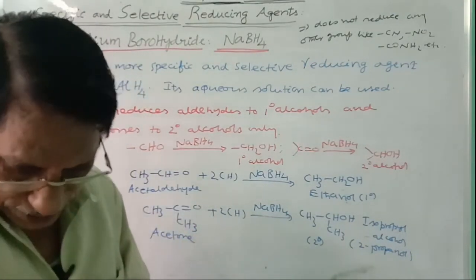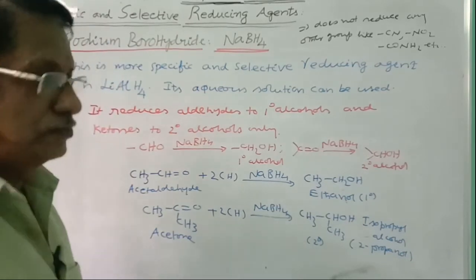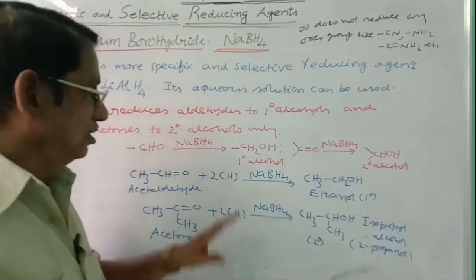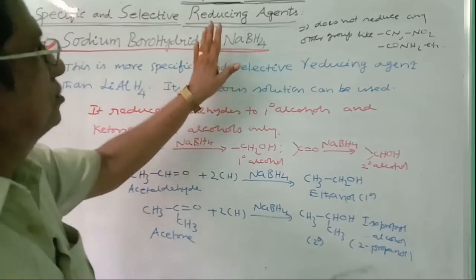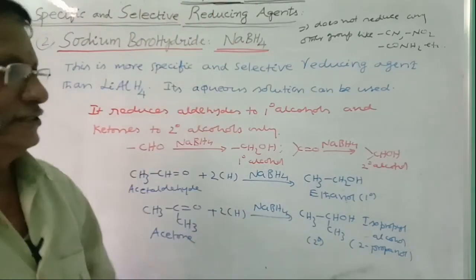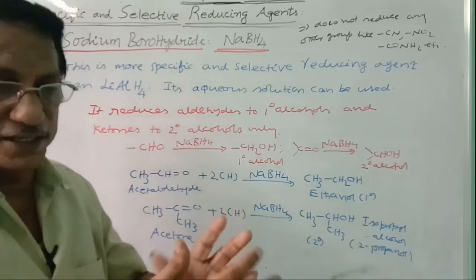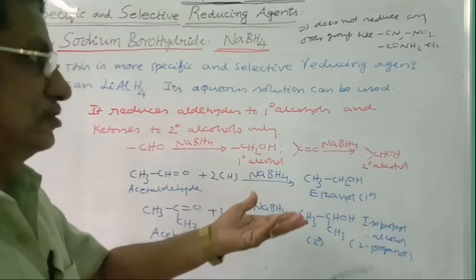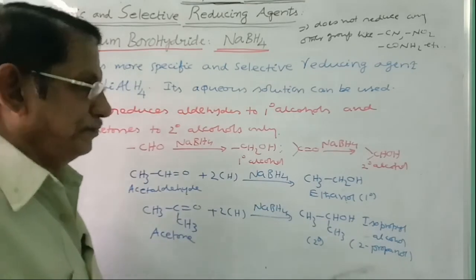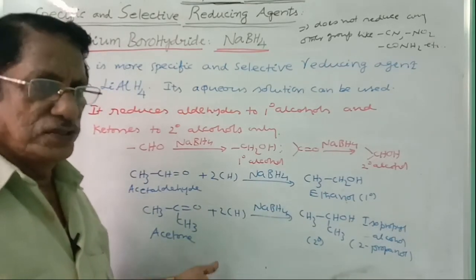And so sodium borohydride is also a more specific and more selective reducing agent than lithium aluminum hydride. So if you want to directly convert aldehydes and ketones into primary and secondary alcohols, still more selective is sodium borohydride. Or even otherwise you can use lithium aluminum hydride.